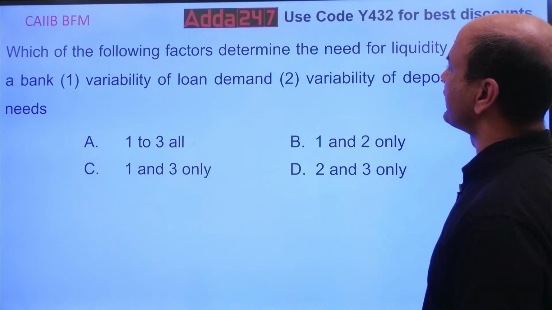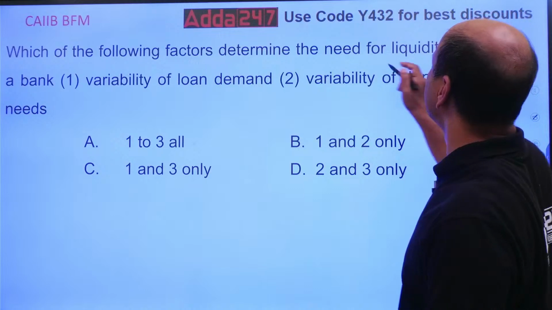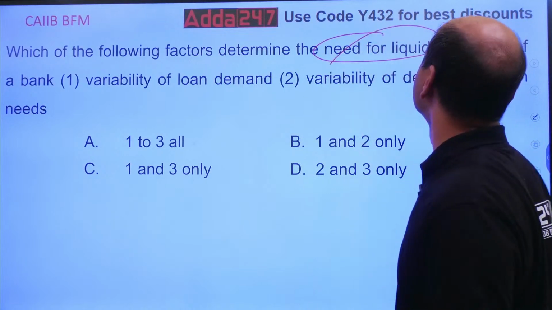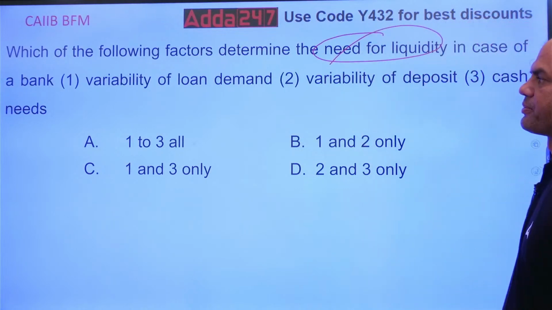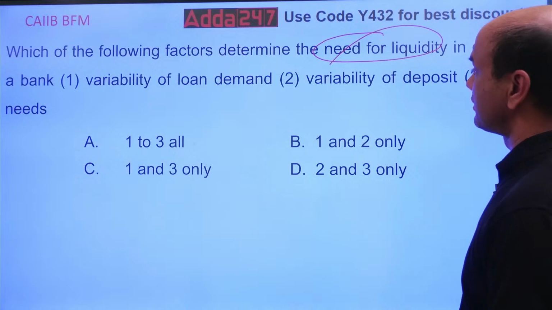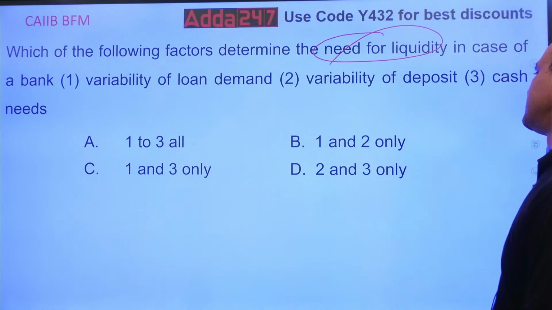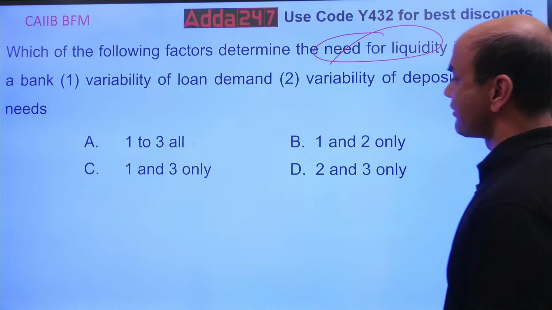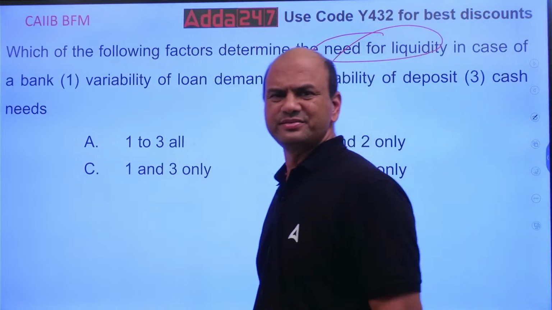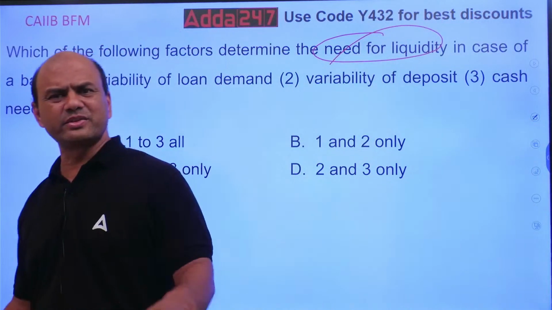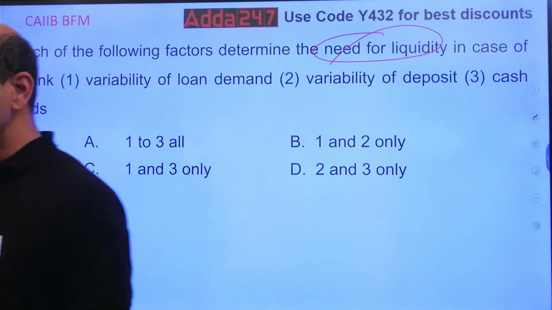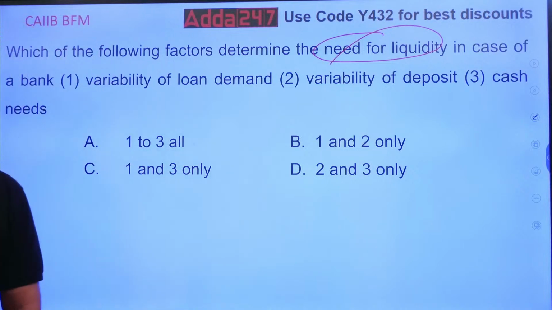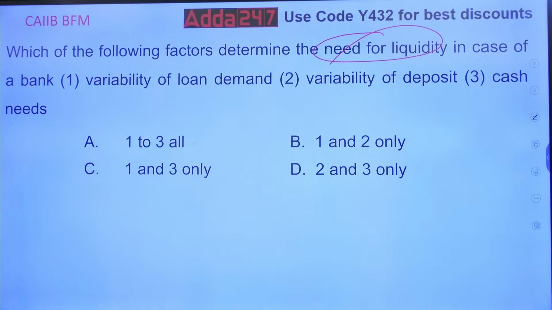Which of the following factors determine the need for liquidity? In case of a bank: variability in the loan demand, variability of the deposits, cash needs. Basic question, isn't it? Which of them gives the need for variability? Variability in the loan demand, obviously.